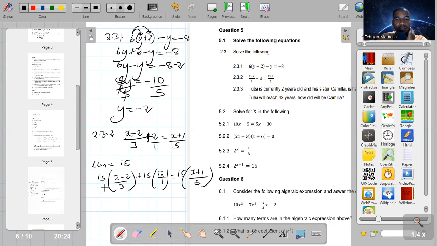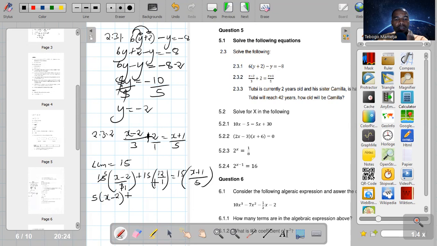And how do we multiply this? We can multiply this by dividing. We can simply divide 15 and 3, or we can simplify, or we can use the highest common factor. We say 3 into 3, it goes once, into 15, it goes 5 times. So there we are left with 5 into x minus 2, plus.